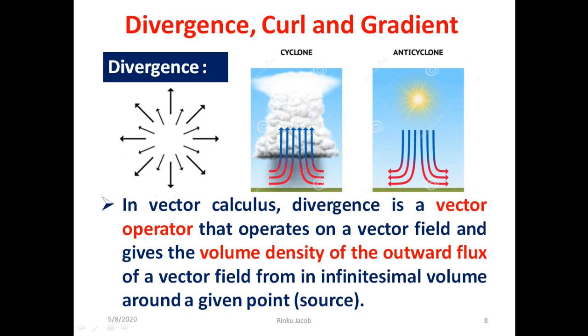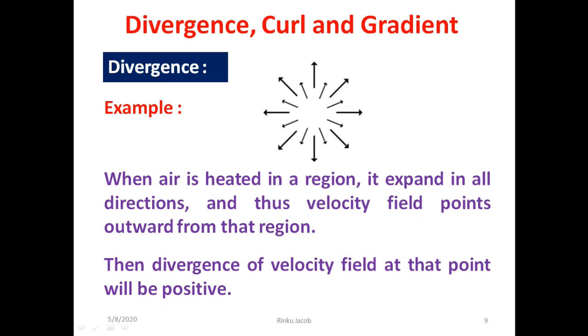In vector calculus, divergence is a vector operator that operates on a vector field and gives the volume density of the outward flux of a vector field from the infinitesimal volume around a given point or source. For example, when air is heated in a region, it expands in all directions and thus the velocity field points outward from that point. Then the divergence of the velocity field at that point will be positive.